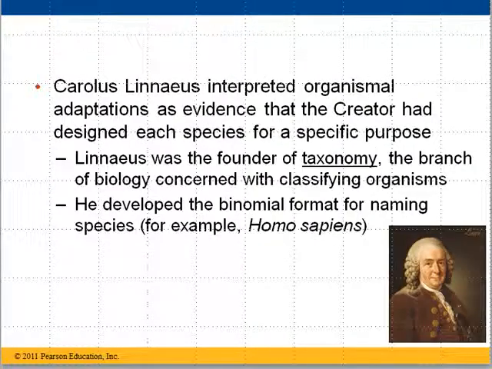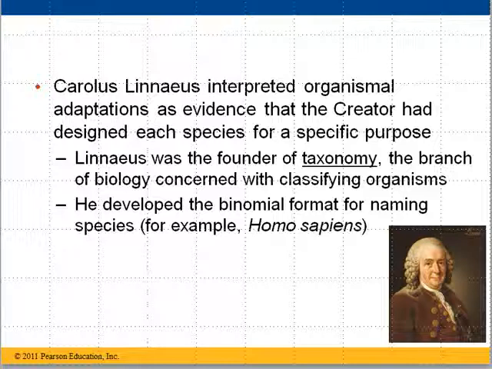A good example is a very well-known scientist, Carolus Linnaeus. You may recall that Carolus Linnaeus is the person who developed the binomial nomenclature that we use to name genus and species, and he developed a system of naming living creatures. Well, Carolus Linnaeus interpreted organismal adaptations as evidence that the creator had designed each species for a specific purpose. So he did note these various adaptations and how creatures fit their environment, but he felt that was evidence that God or a creator had designed each species for that specific purpose.